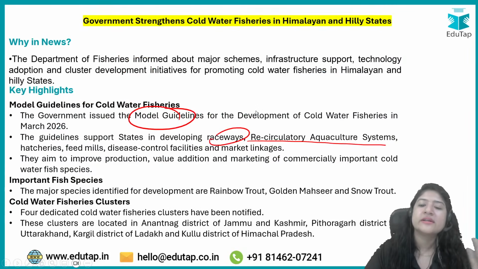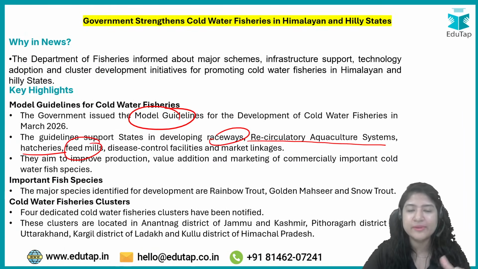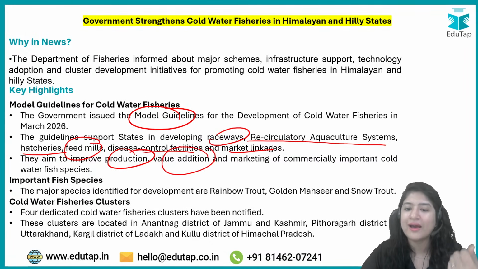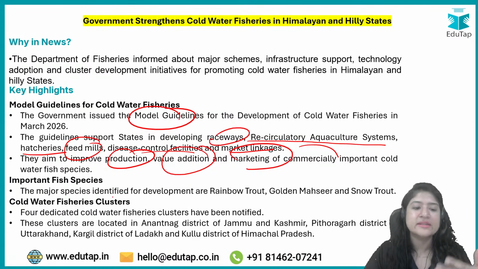Okay, so recirculatory aquaculture system, raceway cultures, hatcheries, feed mills, basically the places where food for the fishes will be made, disease control facilities, marketing linkages. Now these things will be developed in the Himalayan regions, hilly regions. Aim is to improve production, value addition, and marketing. Okay, that is a major motive.